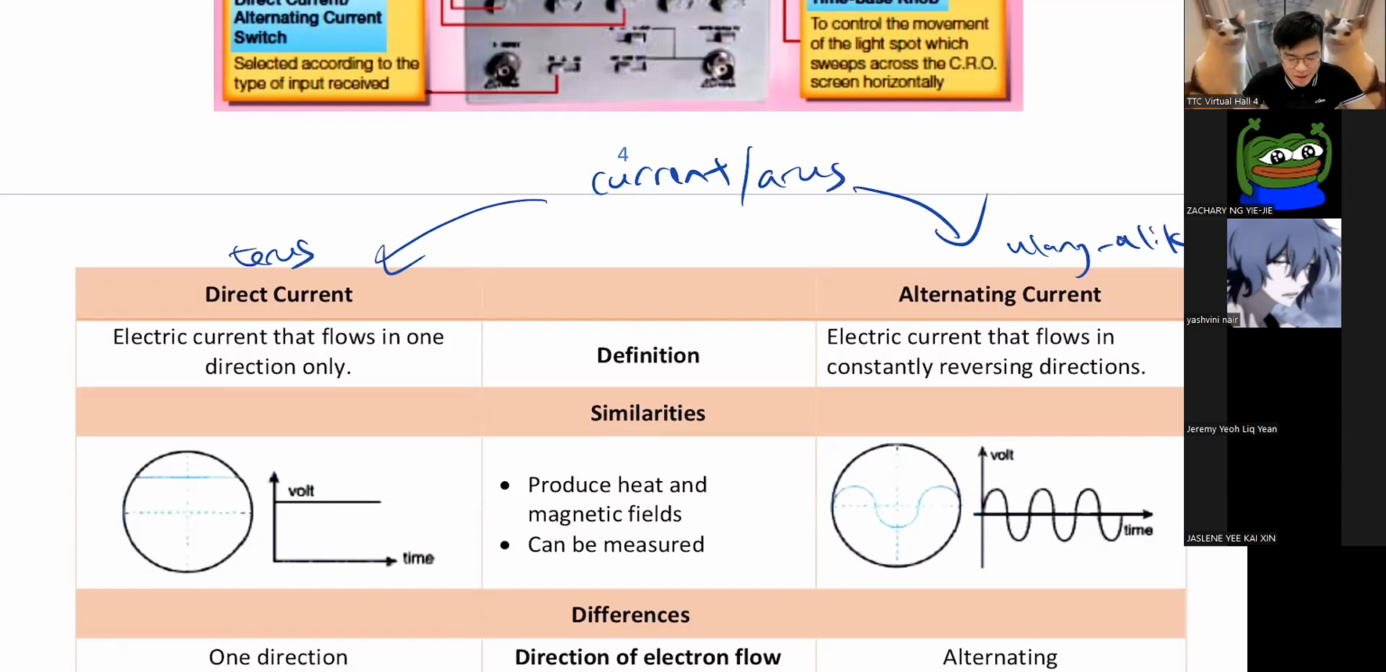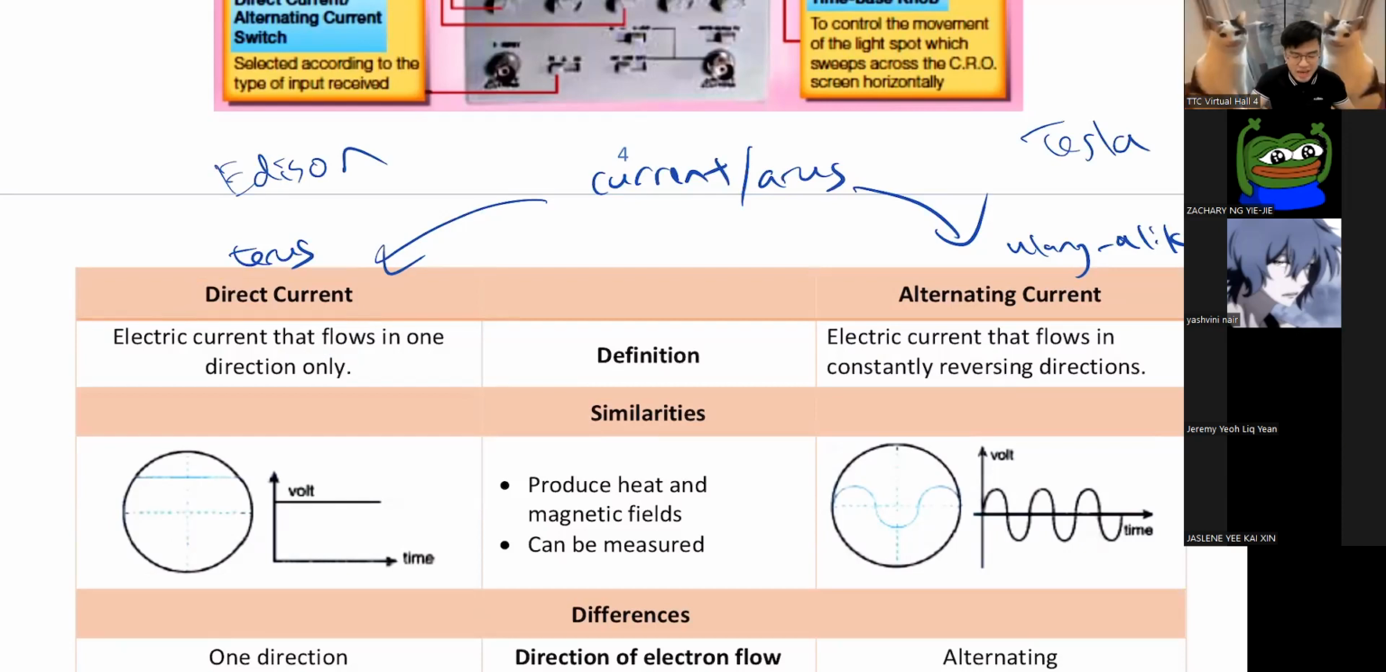When we talk about DC and AC, we have to talk about the dispute between Edison and Tesla. Have you heard the story? Have I told this last week? I don't think I did, right? Okay, so Edison versus Tesla.